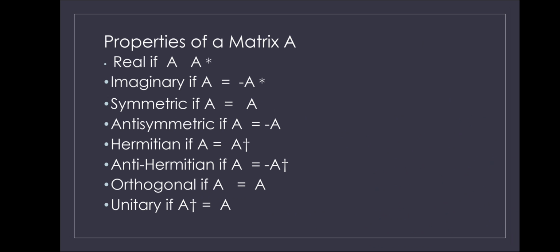The matrix operator A has certain properties. It becomes real when A equals A conjugate. It becomes imaginary if A equals minus A conjugate. It becomes symmetric if A equals A transpose, and anti-symmetric if A equals minus A transpose. It becomes Hermitian if A equals A dagger, and anti-Hermitian if A equals minus A dagger. It becomes orthogonal and unitary under the corresponding conditions. Therefore, in every case we can represent it in matrix form.